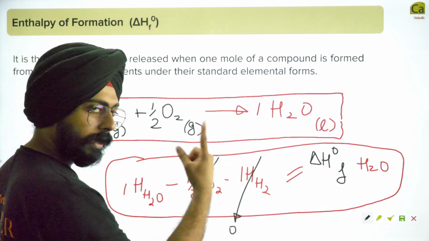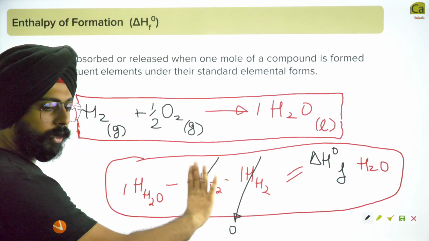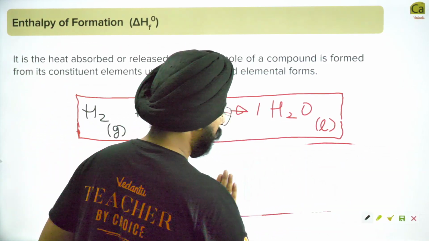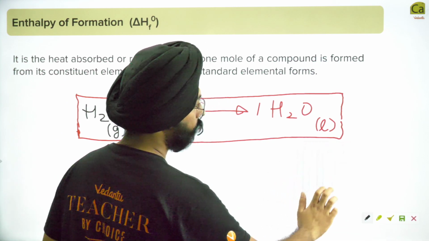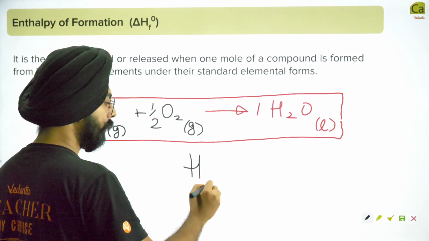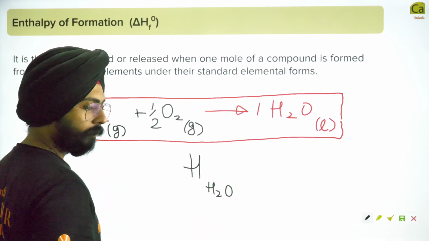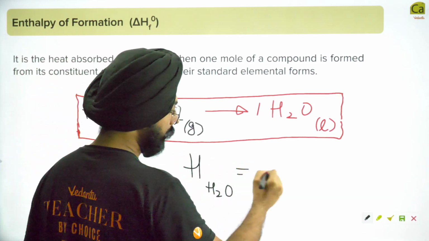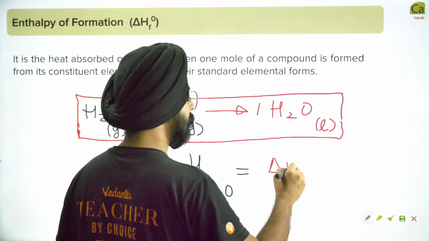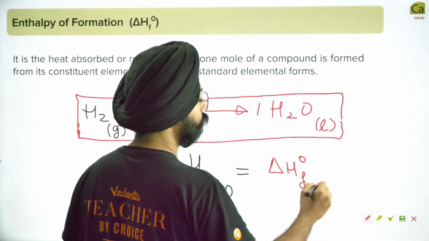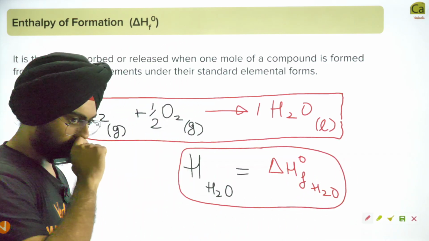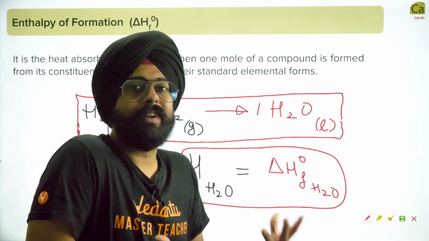I'll erase this and write the final idea. In case you need more time on this idea, you can pause the video. What I'm getting finally is that the absolute enthalpy of water is pretty much as good as the delta HF naught of water. Do you understand? Because of the way we defined things.